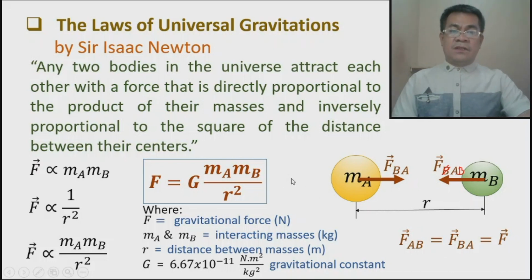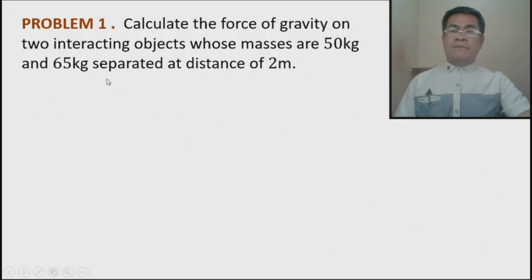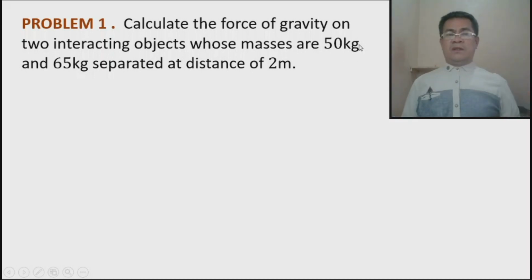Okay? So, in order to exercise the formula, we have to solve this problem. Problem number 1 says: calculate the force of gravity on two interacting objects whose masses are 50 kilograms and 65 kilograms, and they are separated at a distance of 2 meters. Okay? So the 50 kilograms and 65 kilograms can be the masses of two persons. So it can be any particle as long as they have masses. And the distance between them is 2 meters.